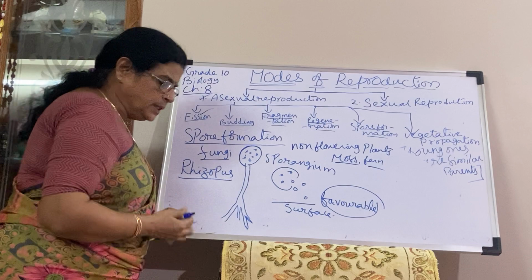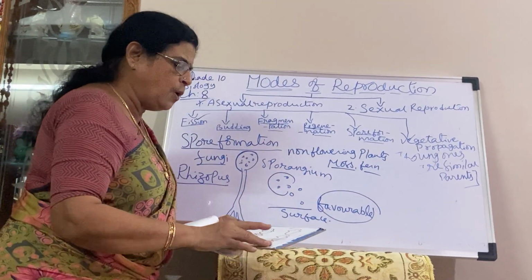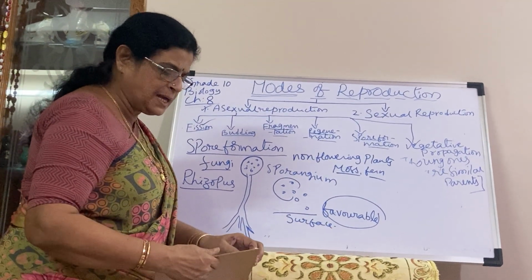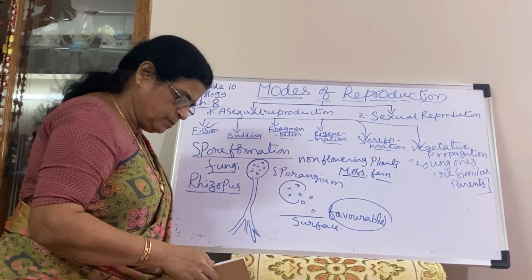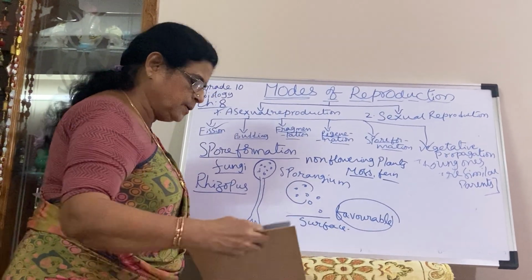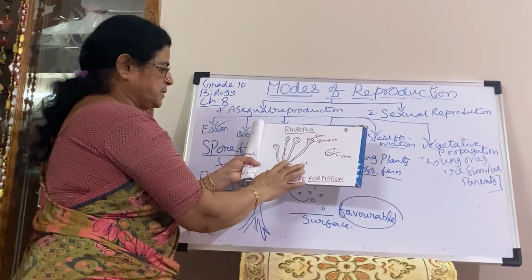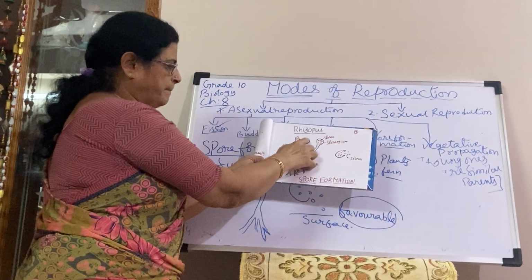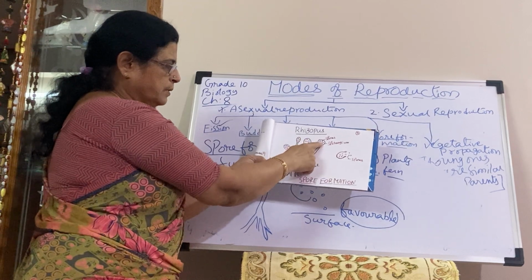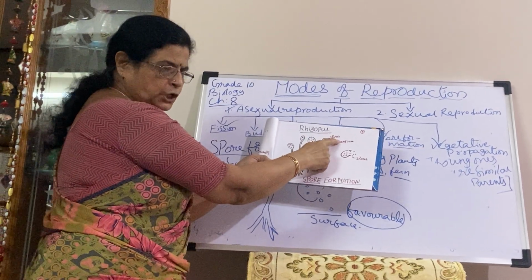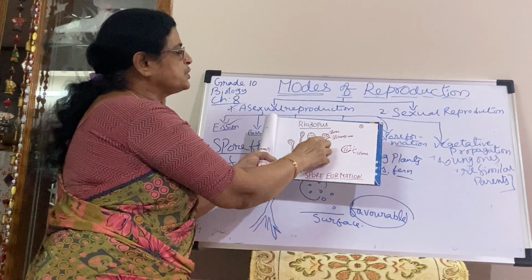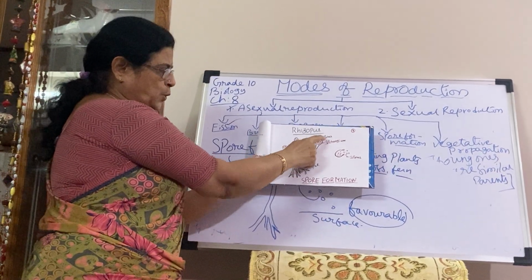In fungi like bread mold, Rhizopus is the scientific name. Here you see, this is the Rhizopus. These are the bulb-like structures called sporangia. Sporangium is the singular. And each sporangium consists of a number of spores.